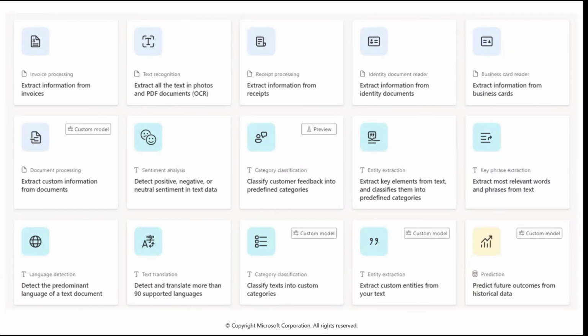So there are different types of requirements. Earlier, before AI models or artificial intelligence capabilities were introduced, we as humans had to do all these things manually. But now, using artificial intelligence, we can achieve all these capabilities.